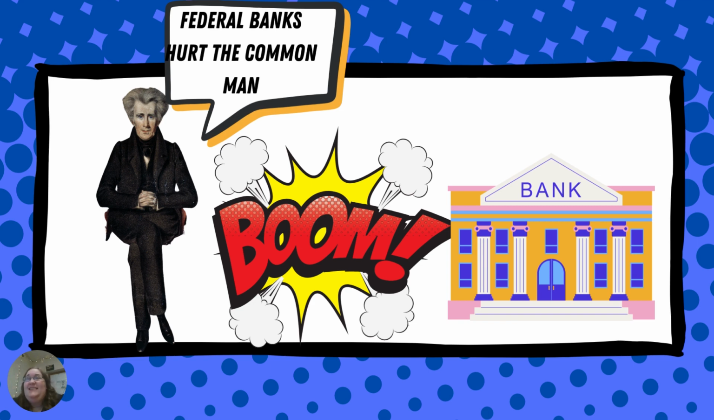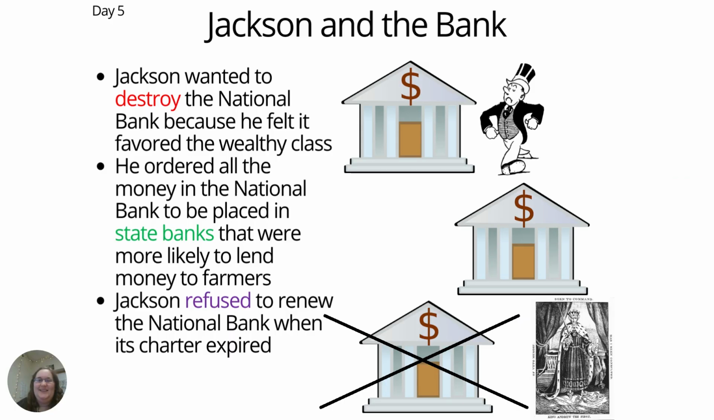Jackson also had a disdain for the bank, and that led to the destruction of the Second Bank of the United States. Jackson wanted to destroy the national bank because he felt it favored the wealthy, or the rich class. He ordered all the money in the national bank to be placed into state banks that were more likely to lend to farmers. Jackson refused to renew the national bank when its charter expired.